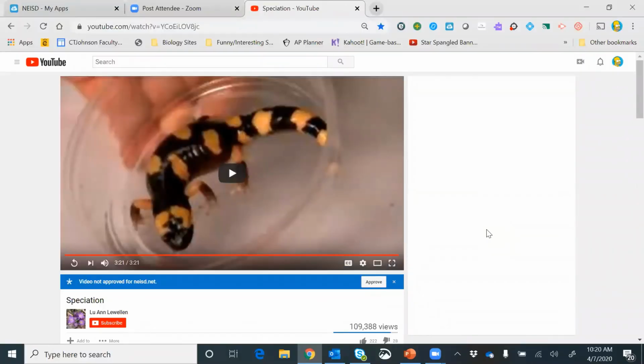Okay, so class, once again, notice an excellent example of speciation with these salamanders. Guys, this will finish off part 2 of our speciation, our macroevolution, our origin of species lecture. Part 3 will drop tomorrow, kind of ending our speciation, then getting ready for our origin of life notes.